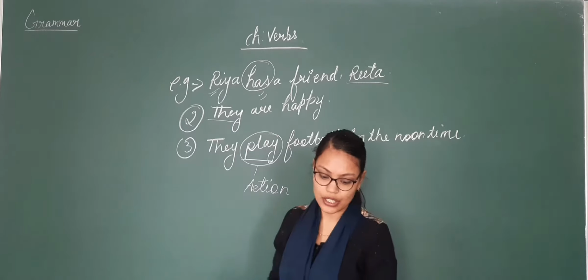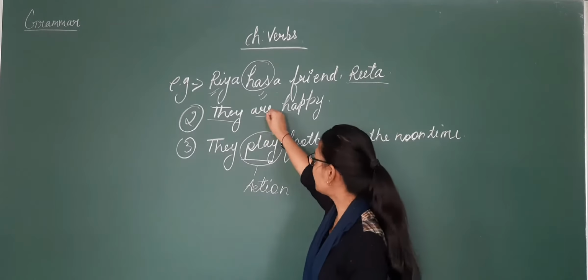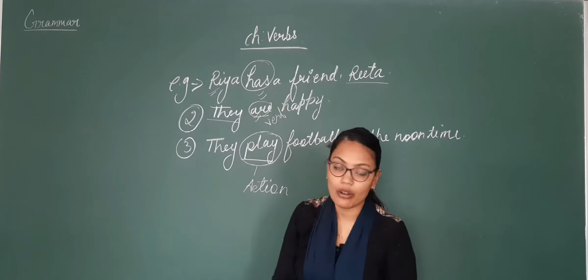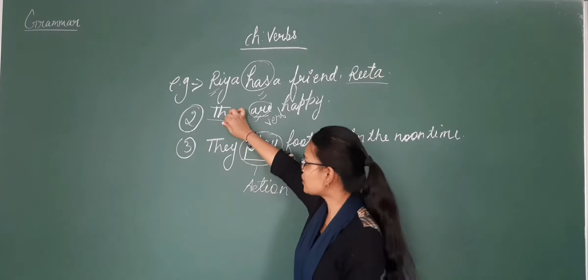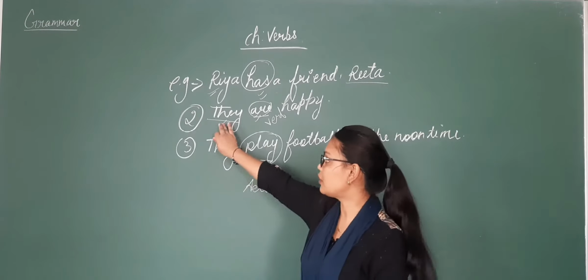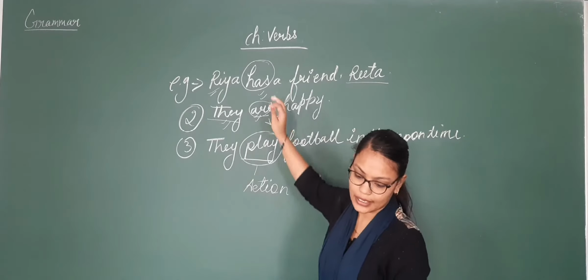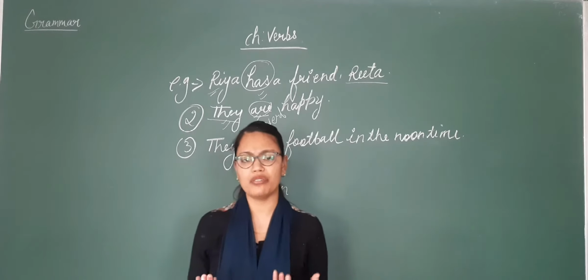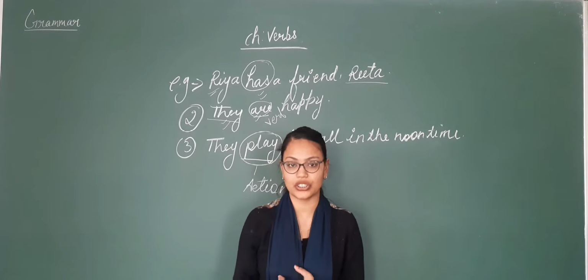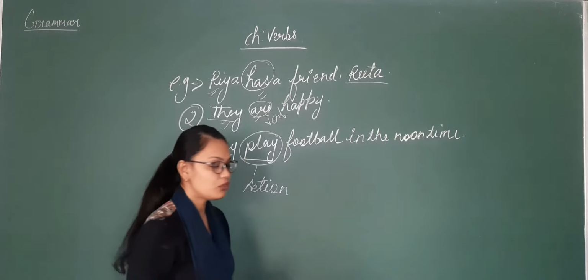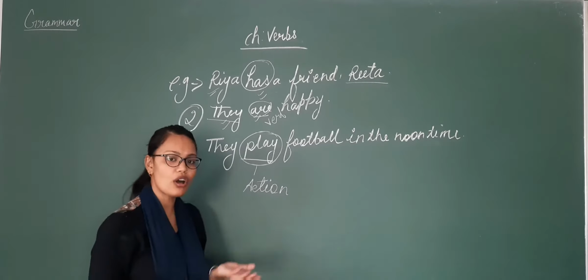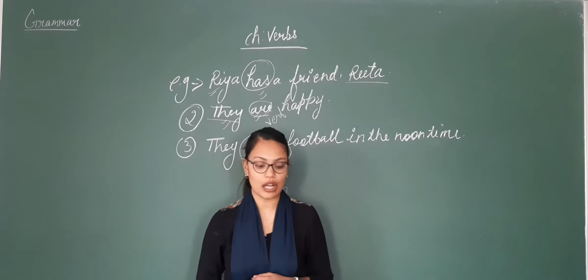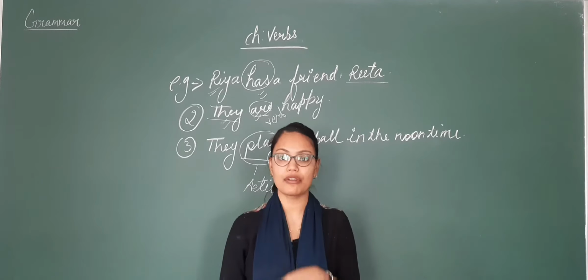Then in the second sentence we have are. So this is a verb, because it is telling you that we are talking about more than one person, and this word also tells you that because we are using they. Then in the third sentence we are using play. Play is what? Action. As I told you in the definition, a verb is generally the action, doing words, action words. Whatever work is done by the subject or by the noun, that is called your verb.